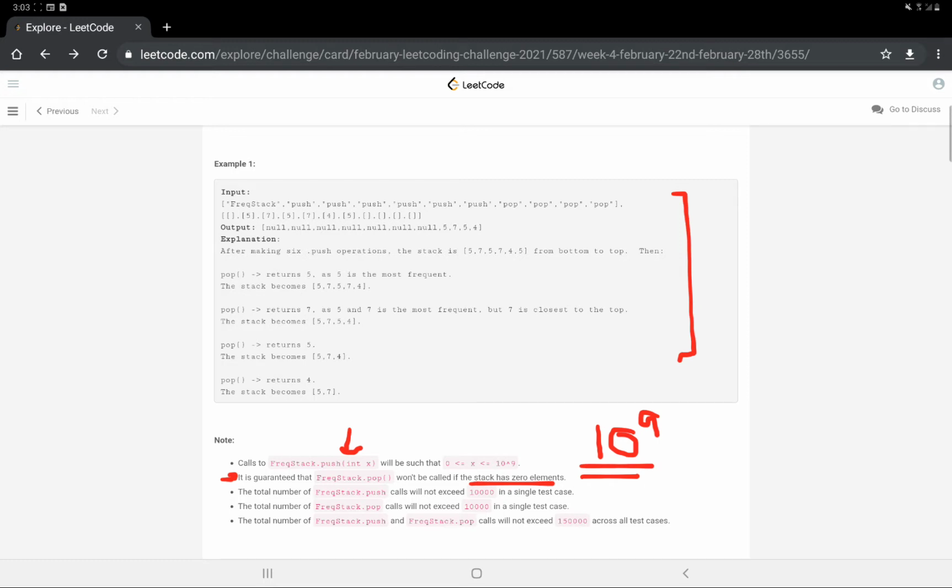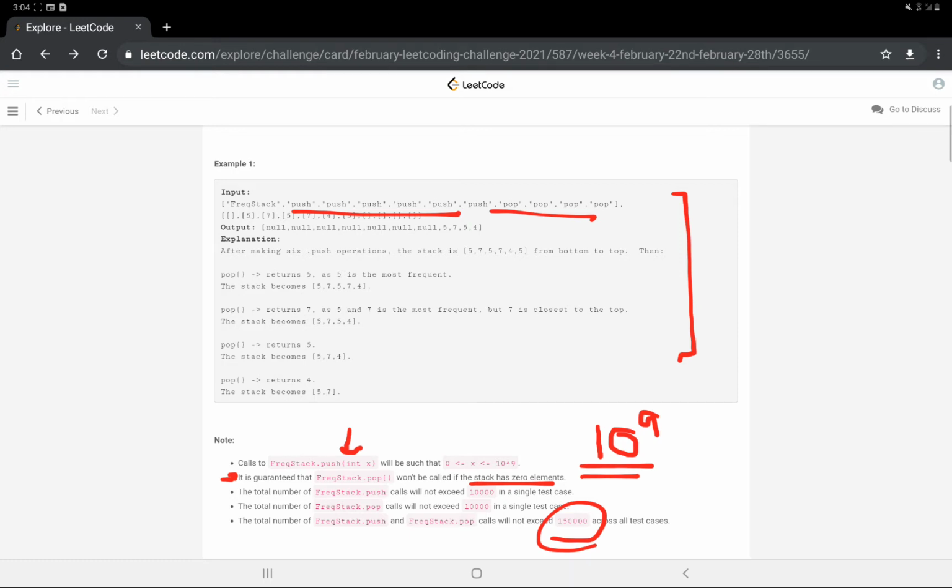The test cases are like that only, that pop won't be called if there is no element in the stack. And the total number of push calls will not exceed 1000 in a single case. Like this is a given case, it cannot exceed 1000. And similarly for pop, the total will not be exceeding around 1,50,000. That is a lot of test cases we have here.